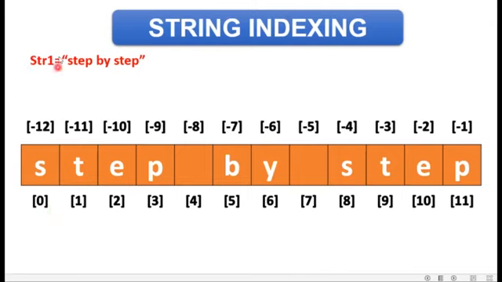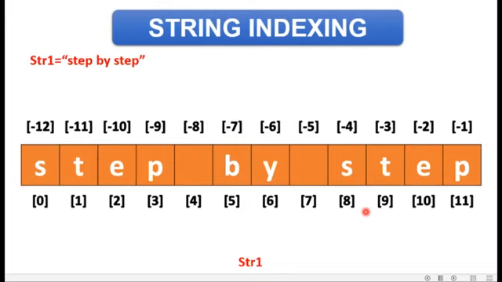So if I write str1 of 0, as you can see, all the indexes are enclosed within square brackets. If I use the square brackets along with the index number with my variable name and I use a print statement, it will show me the character stored at that particular location.